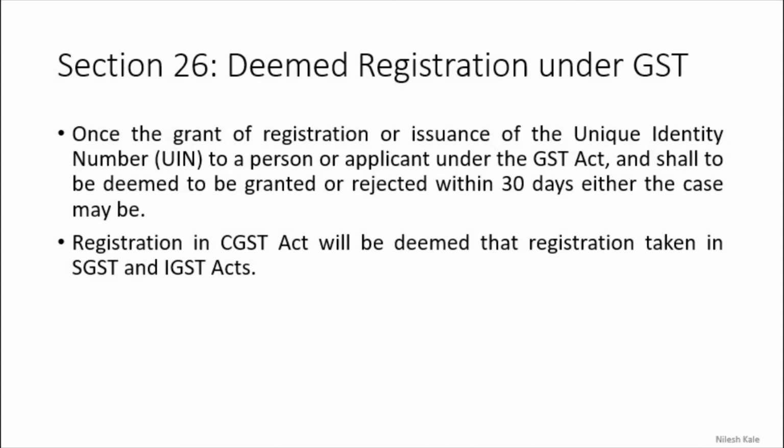The grant of registration or issuance of the unique identity number UIN to a person or applicant under the GST Act shall be deemed to be granted or rejected within 30 days, as the case may be. Registration in the CGST Act will be deemed as registration taken in the SGST and IGST Acts. I have only read this. Please understand one simple meaning of this. It means, the second point, if you have taken registration under the CGST Act, it will be assumed that registration is taken in SGST and IGST as well.